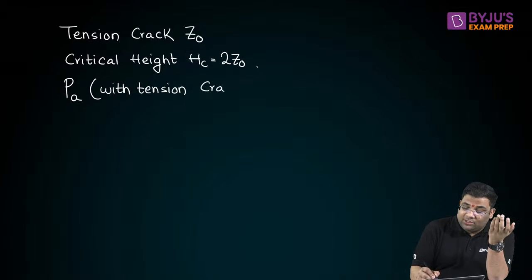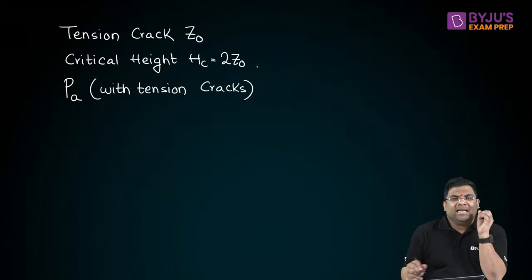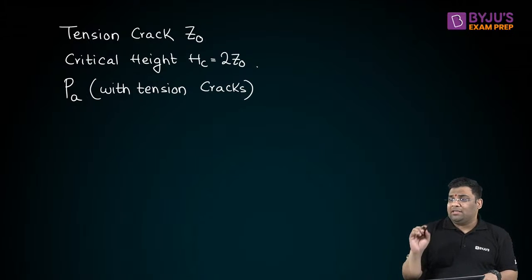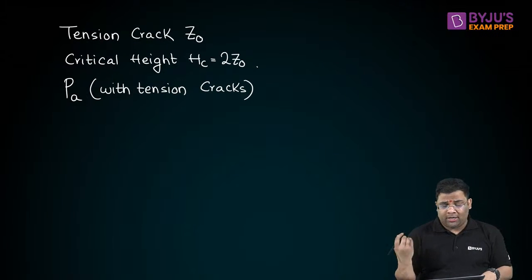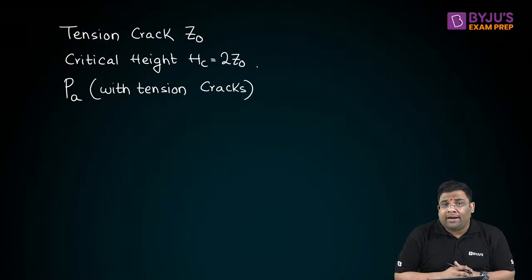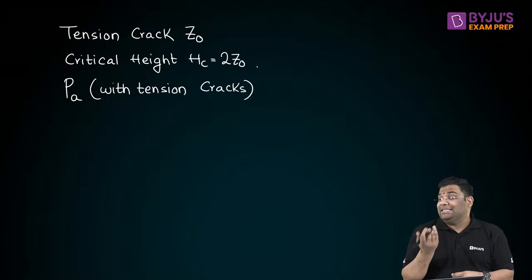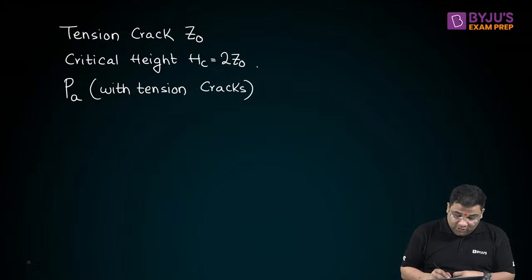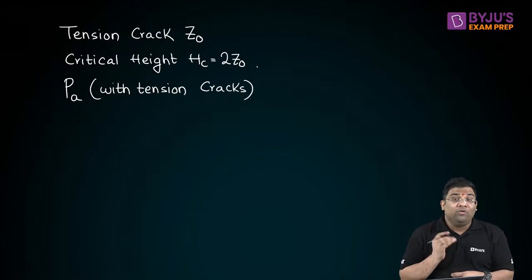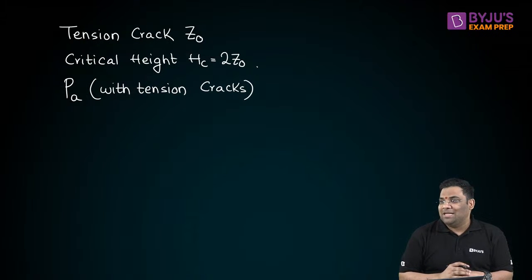Even they might ask you about the distribution. Tell me, the stress distribution with tension cracks, was it trapezoidal or triangular?